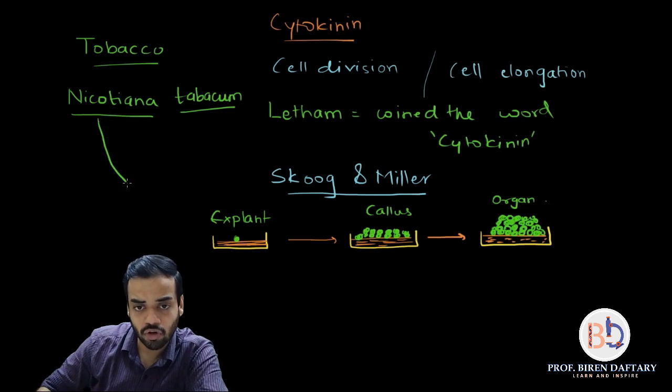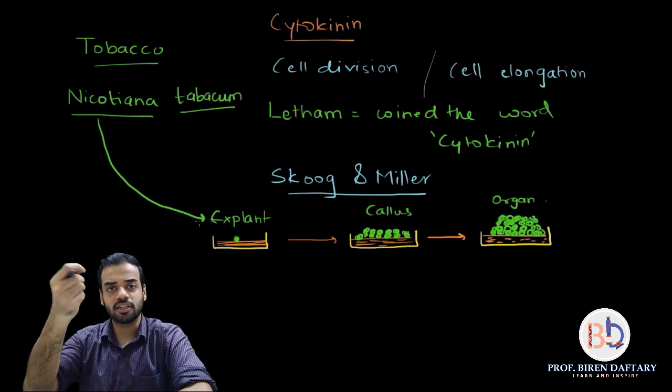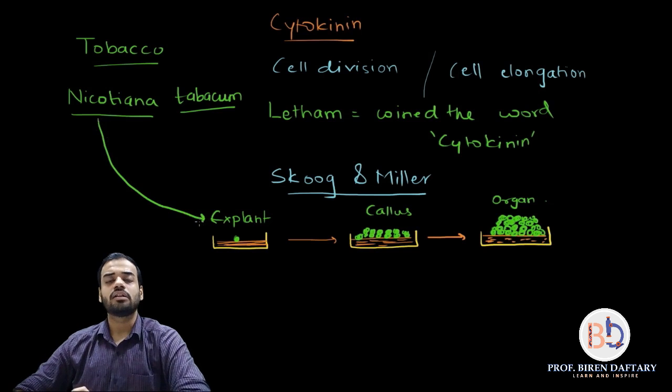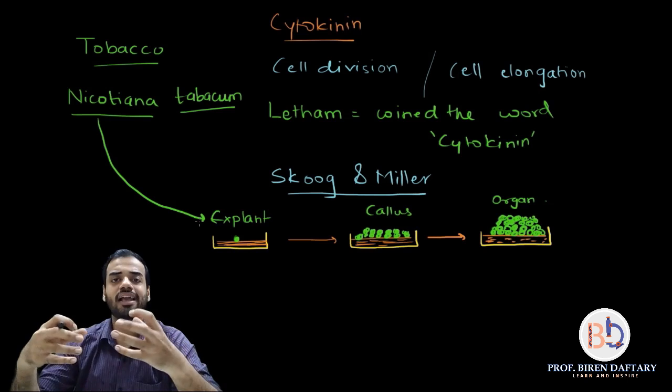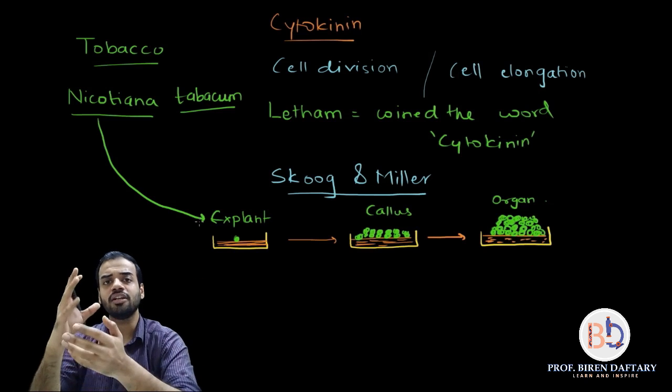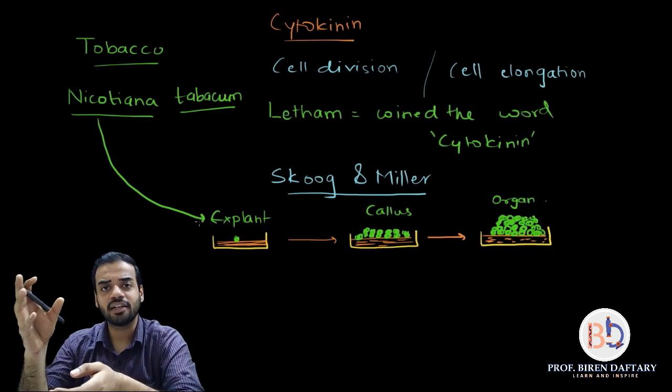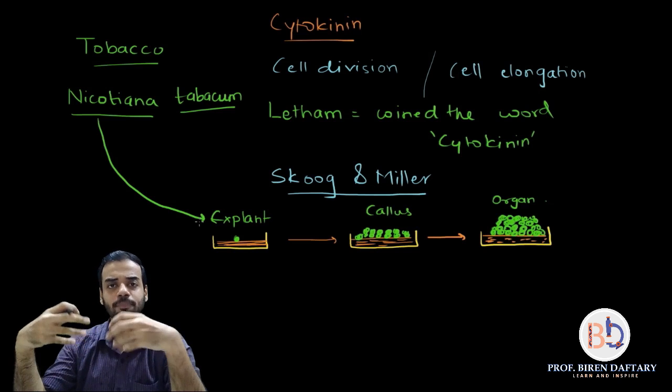Okay, so I'm just drawing it over here. They took the explant, they took a single cell, and they added nutrient medium to it, and they realized that the callus was forming. Now what Skoog and Miller realized was that the callus was developing slowly.